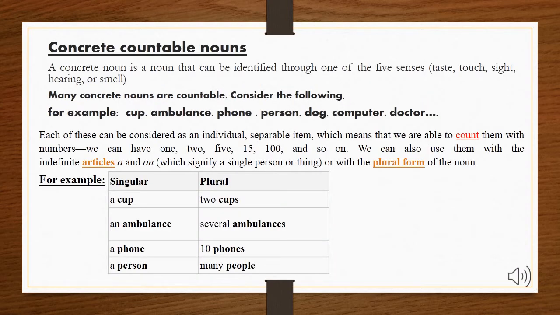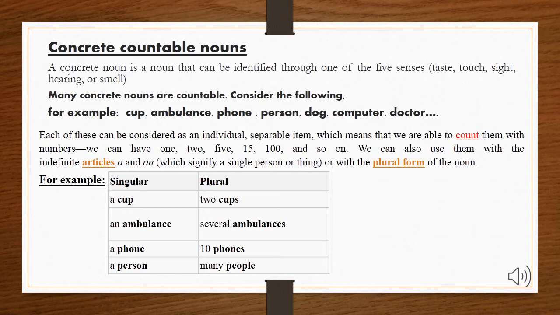Now we will talk about concrete countable nouns, as countable nouns are further divided into two types. The first one is concrete and the other one is abstract. Now what are concrete countable nouns? A concrete noun is a noun that can be identified through one of the 5 senses, which are taste, touch, sight, hearing, or smell. Some of the concrete nouns are countable and some are uncountable. First, we will talk about countable concrete nouns because we are studying countable nouns right now.